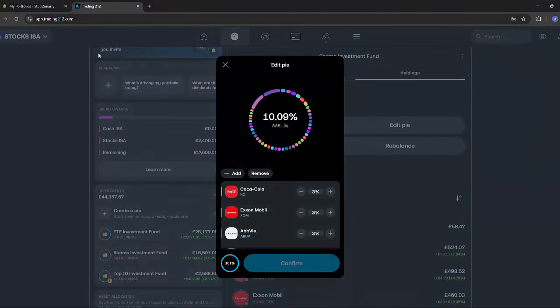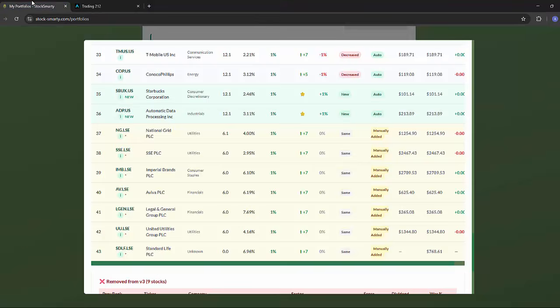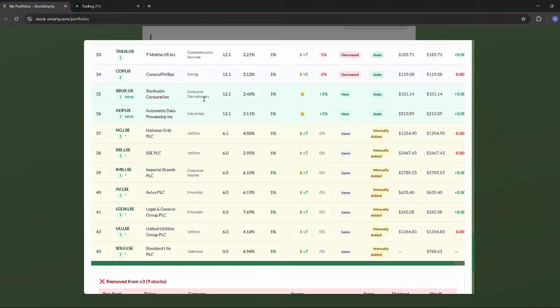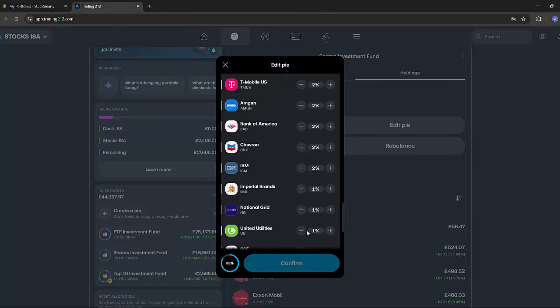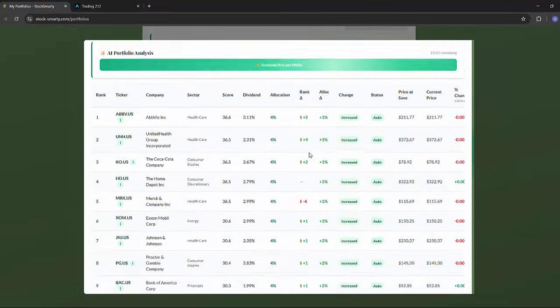Okie dokie. So here's my new portfolio. There should be 43 stocks in here now. When you add something from Trading 212, it automatically gives it 10%, so we need to just bring these down to the 1% allocation that they've been given. So we'll do that now. And then what we need to do is just go through and make sure everything else is aligning to the new percentages.